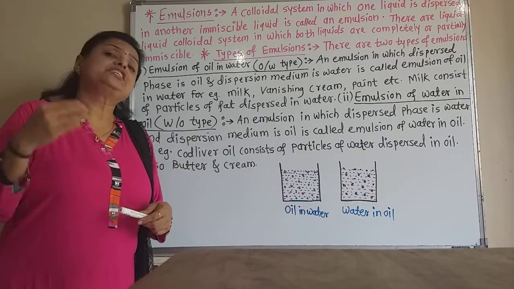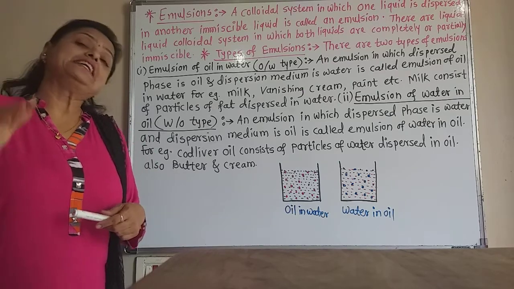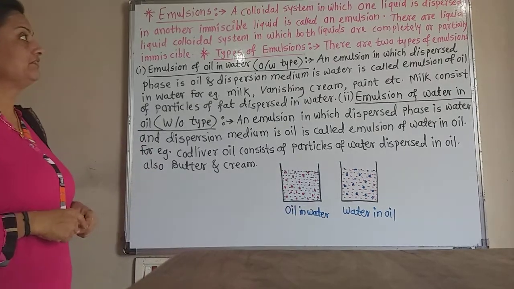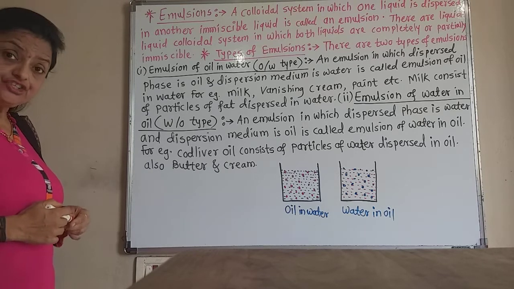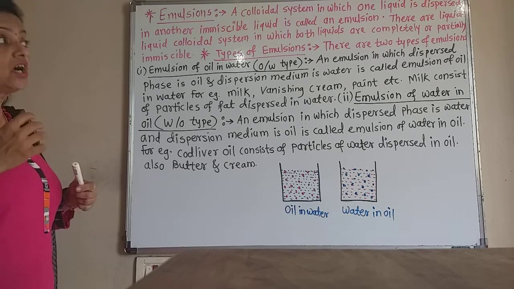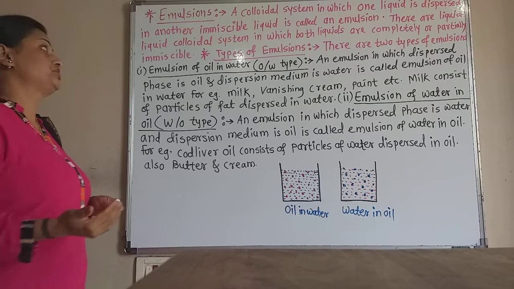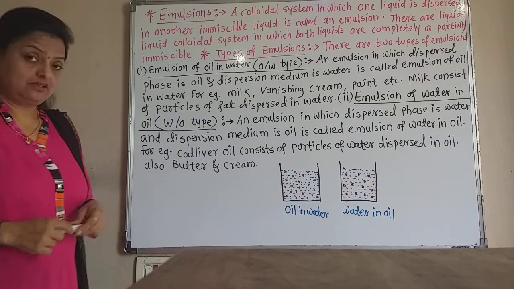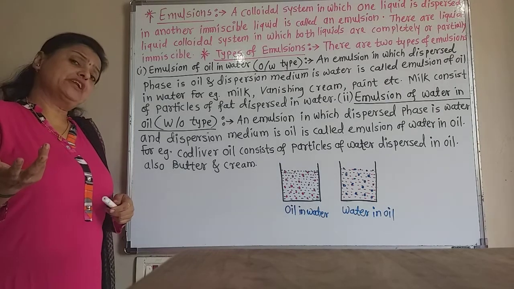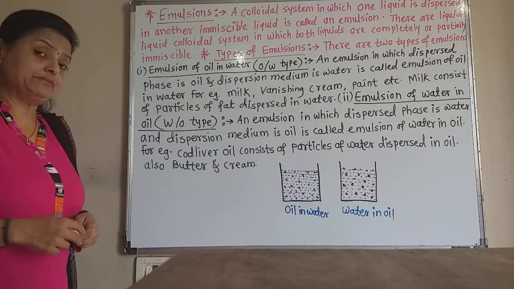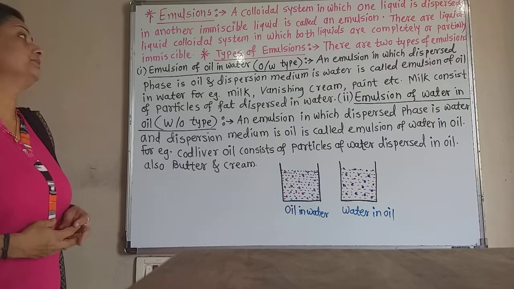That means the dispersed phase is also liquid and the dispersion medium is also liquid. In this colloidal system, the two liquids may be partially or completely immiscible.